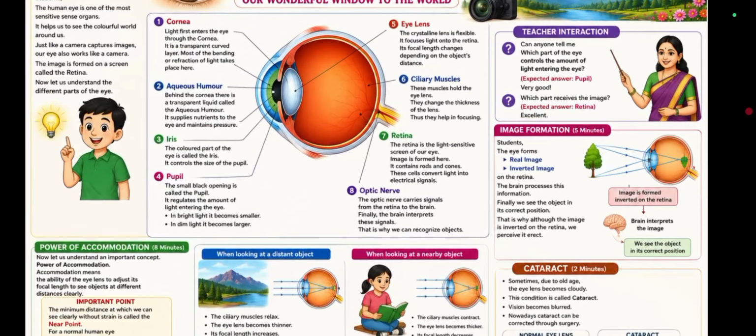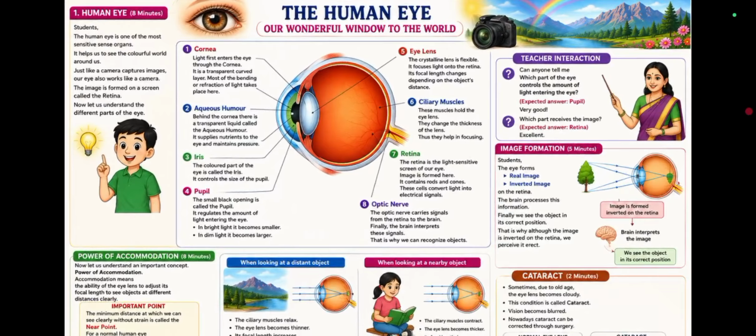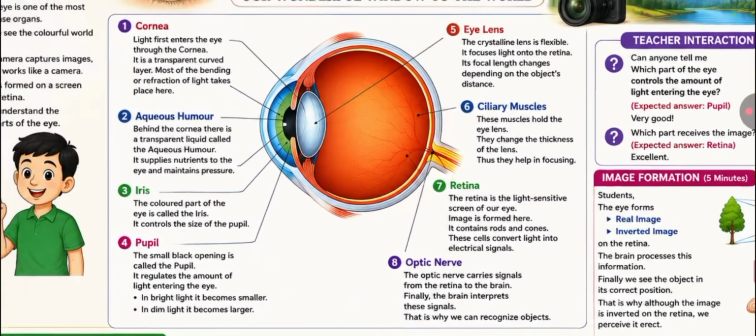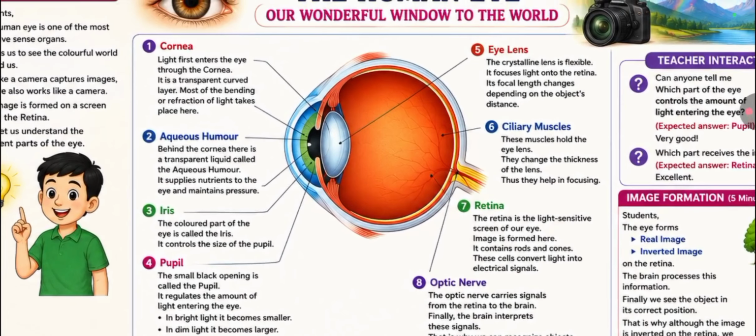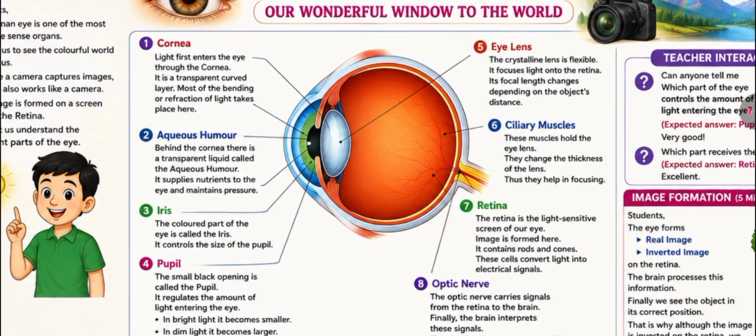The human eye has some parts: cornea, aqueous humor, iris, pupil, eye lens, ciliary muscles, retina, and optic nerve. Once again, we have to learn. Cornea: light first enters the eye through the cornea. It is a transparent curved layer. Most of the bending or deflection of light takes place here.